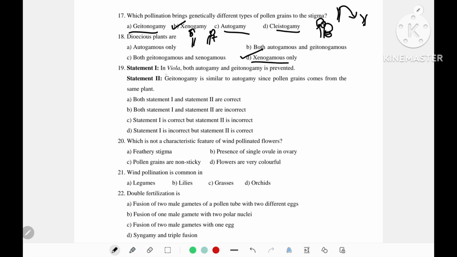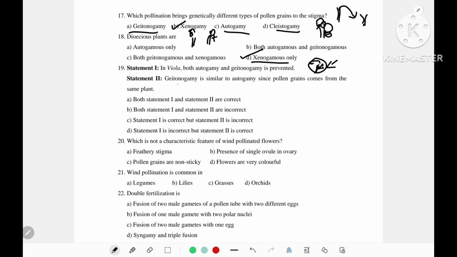There are two statements. In viola, both autogamy and geitonogamy are prevented. Statement 2: Geitonogamy is similar to autogamy since pollen grains come from the same plant. Here, statement 1 is incorrect because viola is a closed flower where the stigma and anther are located together. So it prevents only xenogamy, but not autogamy and geitonogamy.